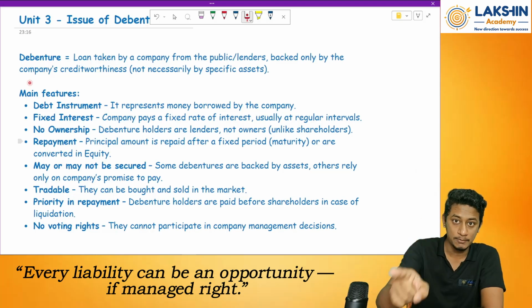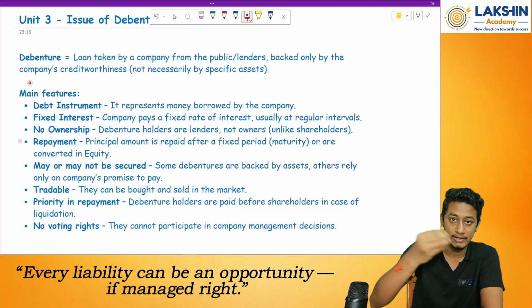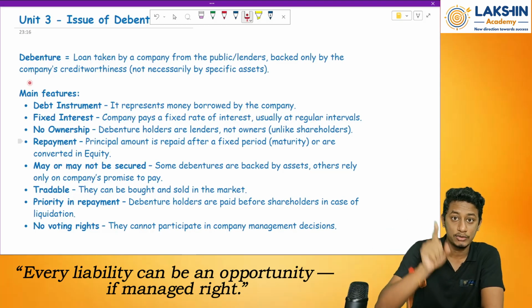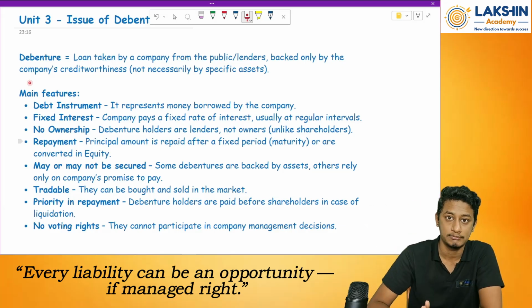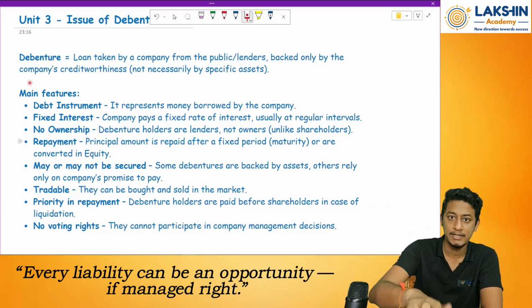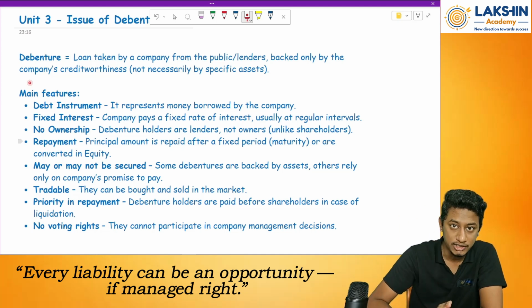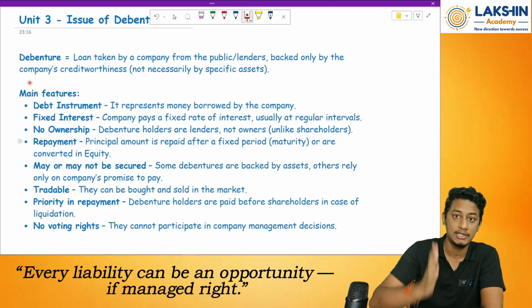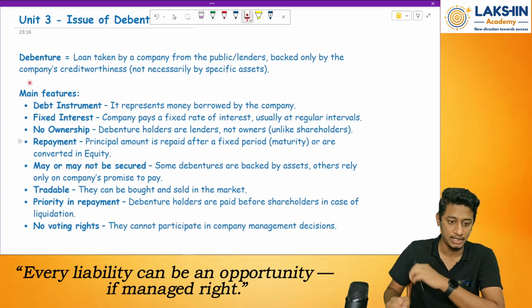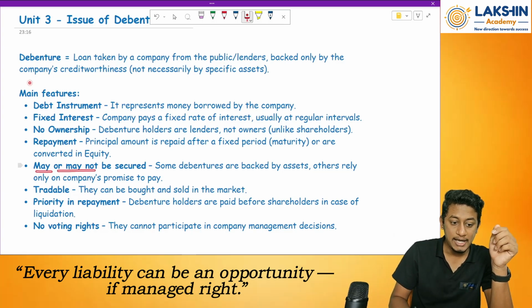If you want, you can be paid through money. We will repay the debentures through money, or you can convert these debentures to equity shares. If some people accept the option, they will be changed to equity whenever the time comes. And if some people are not opting for the conversion, in that case they will be repaid with cash, or into whatever the bank account is. Clear? Okay.